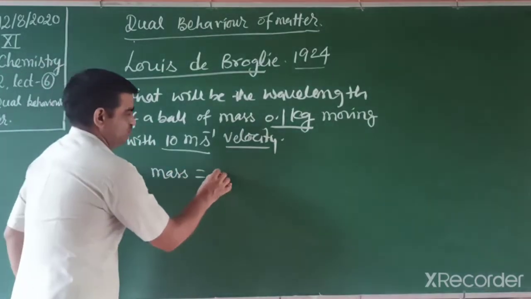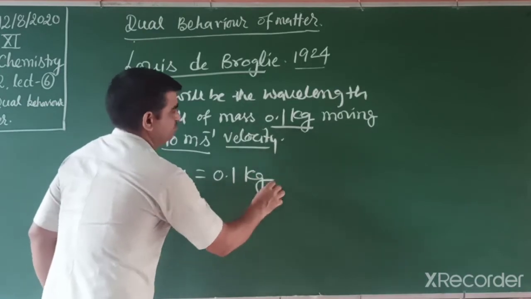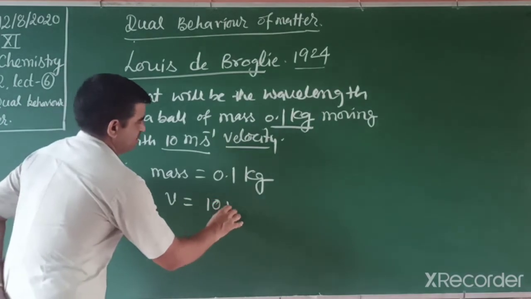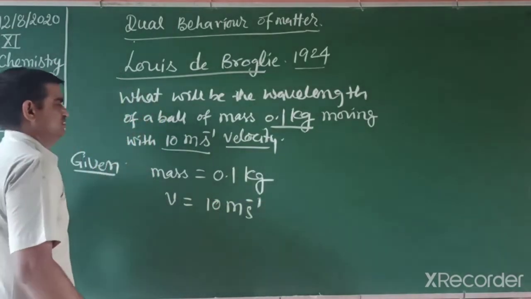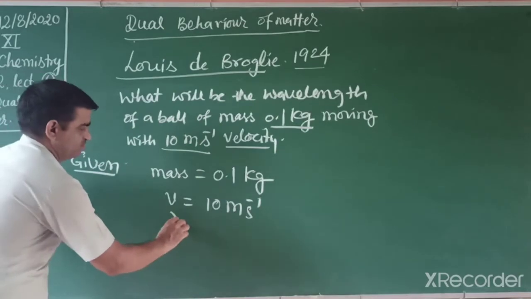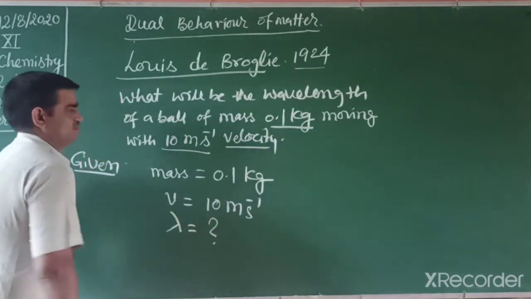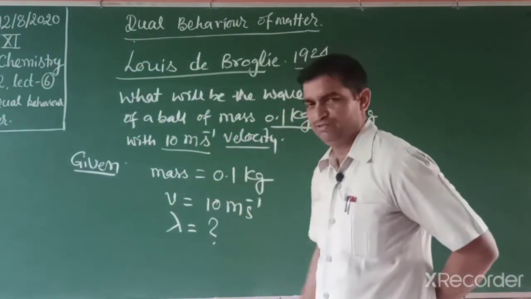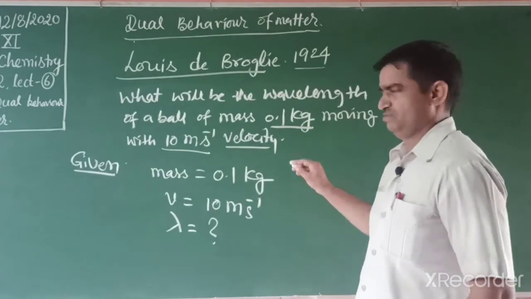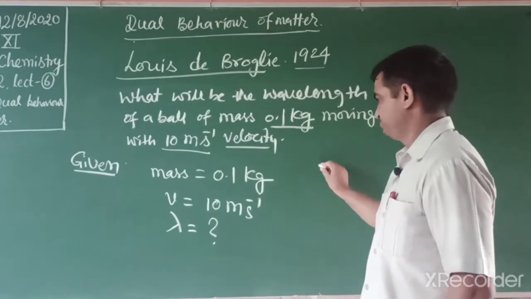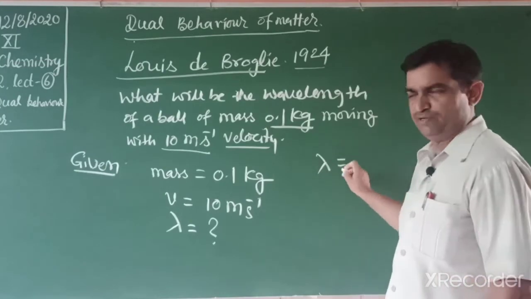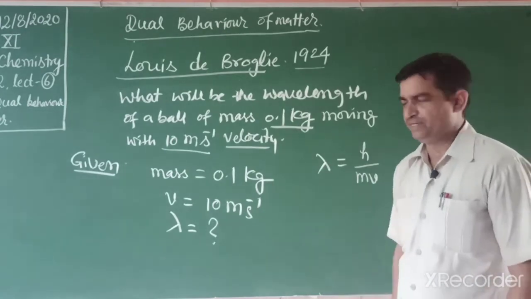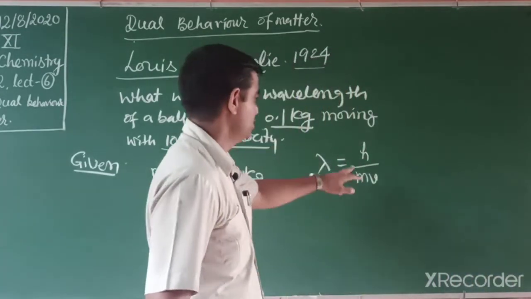Mass given is 0.1 kilogram. What else is given? Velocity is given, 10 meter second inverse. And what we have to find out? The wavelength. So now we see the relationship between wavelength, mass and velocity. According to de Broglie, wavelength is inversely proportional to its momentum. The relation is h by mv.